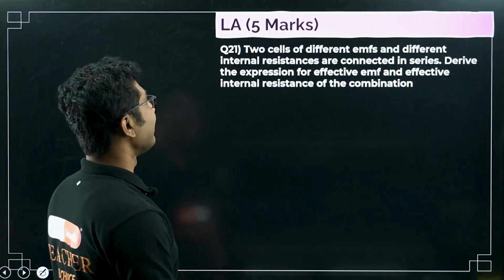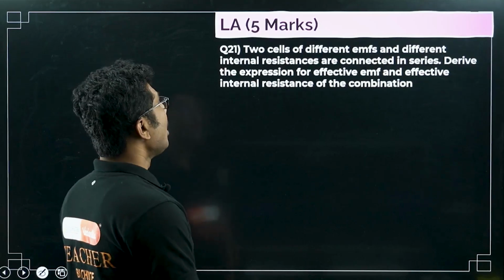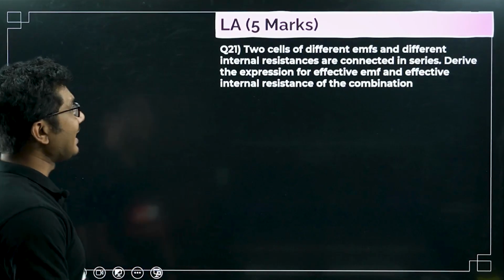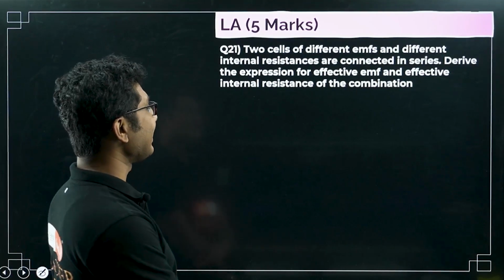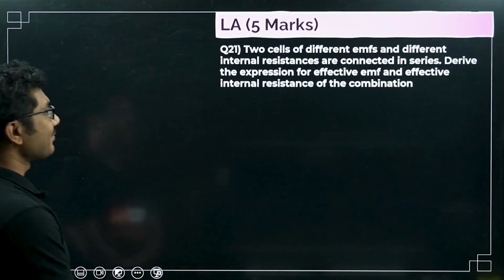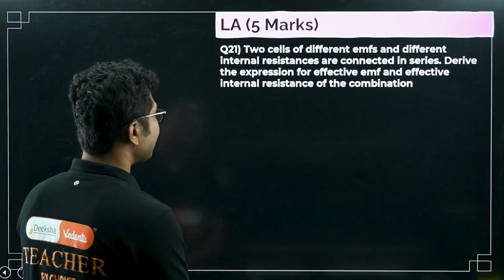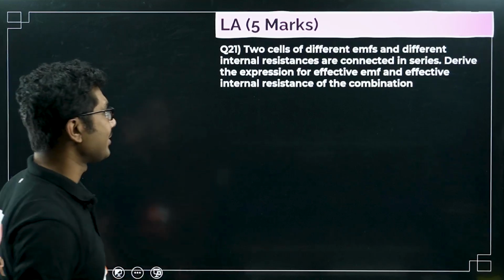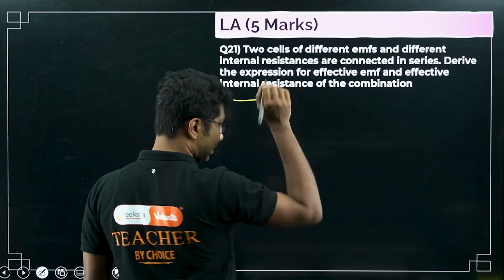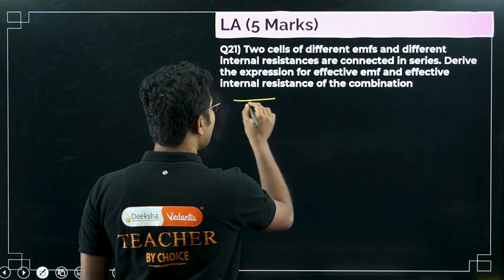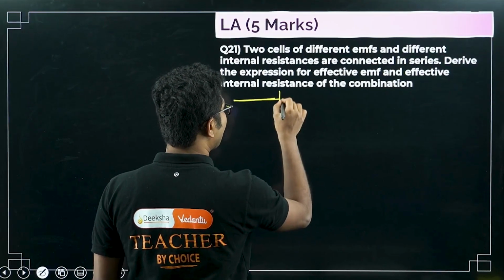Now let's start with the derivation parts. There are 3 derivations, we will do them one by one. Two cells of different EMFs and different internal resistances are connected in series. Derive the expression for effective EMF and effective internal resistance of the combination. This is the most commonly asked question. Another is obviously the Kirchhoff's law question, but other than that, this is one of the common and easy questions.